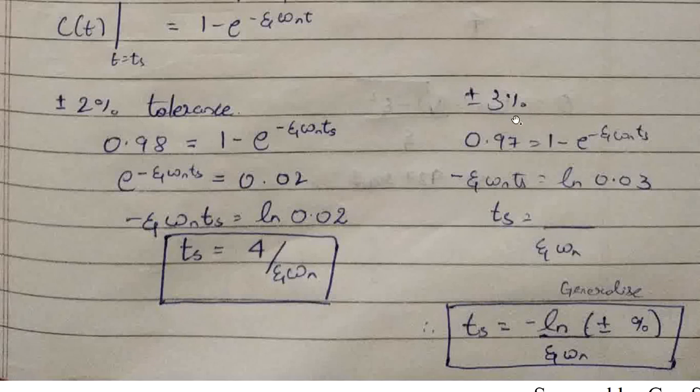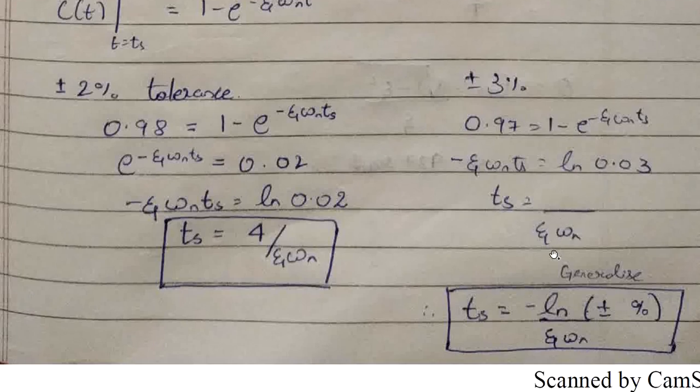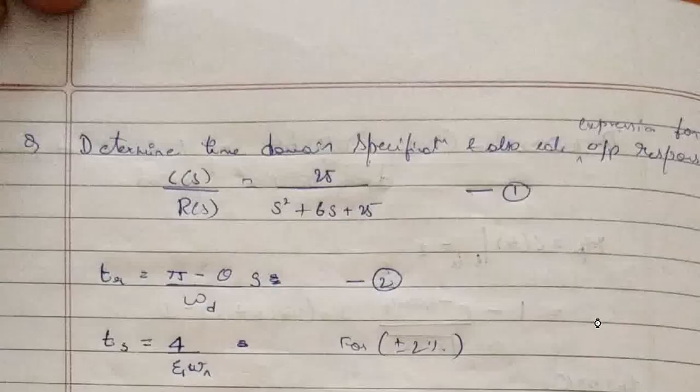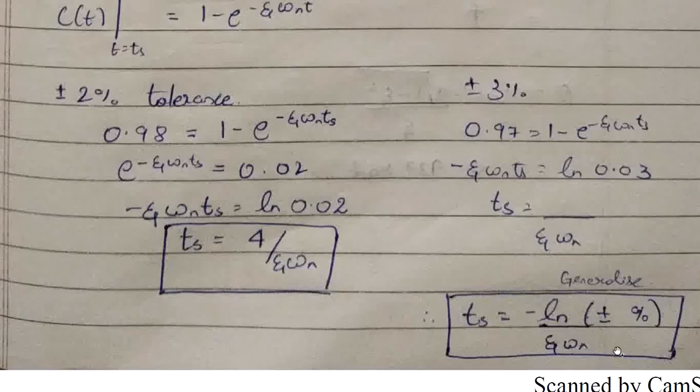For plus or minus 3% of tolerance, proceeding the same way, here you will get ln of 0.03. So in a general way, settling time can be written as ln of the tolerance fraction, whatever the tolerance percentage given, divided by zeta omega n. So this is settling time.